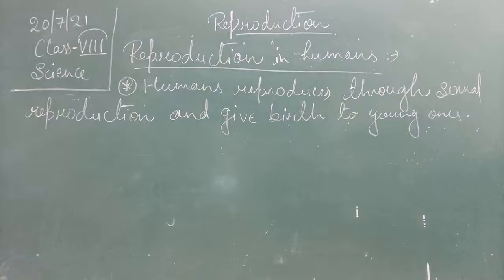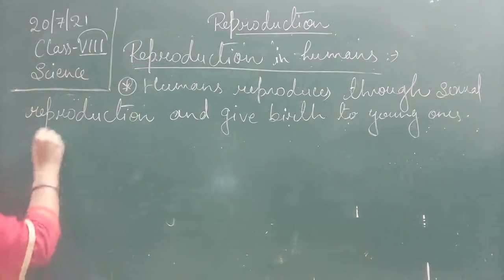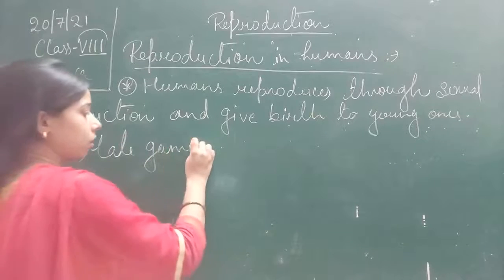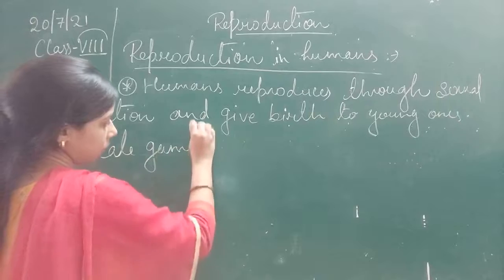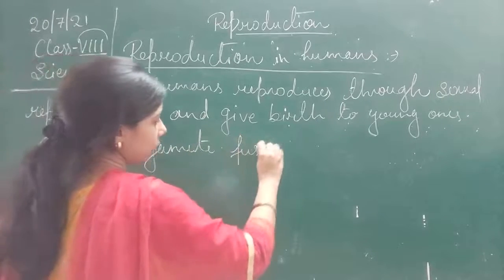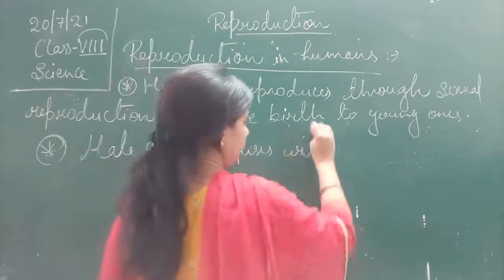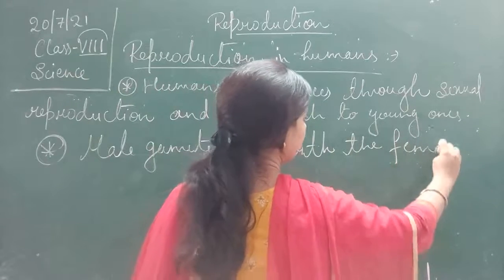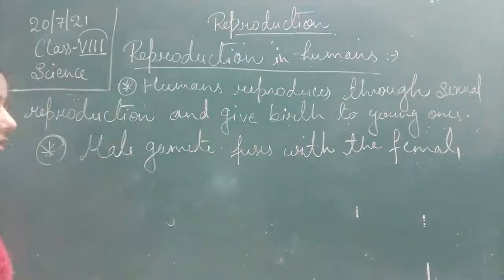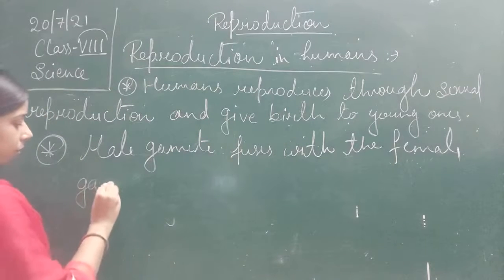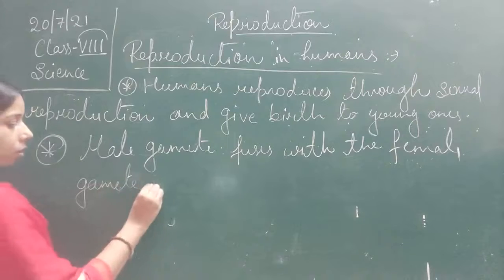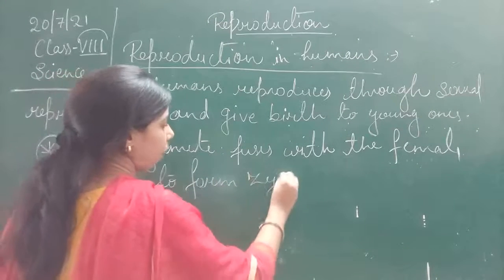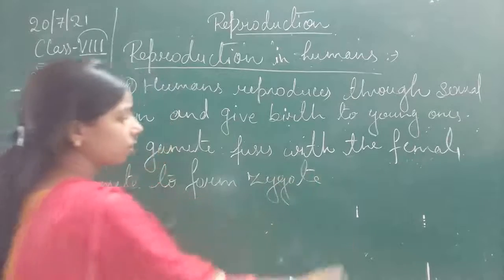Now here the reproduction occurs like this: the male gamete fuses with the female gamete to form the zygote.